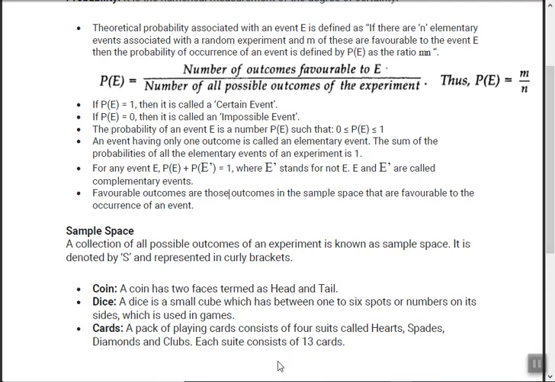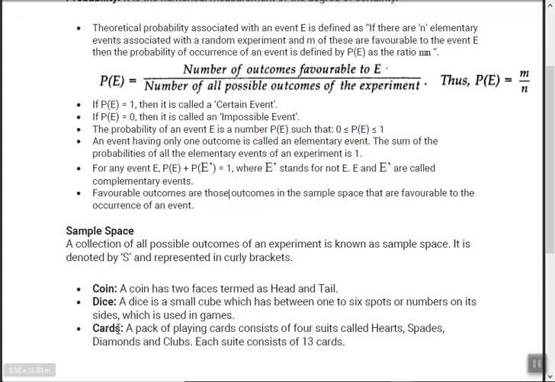Now for every one: for a coin, it has 2 faces, so the total number of outcomes is 2 only, either head or tail. Dice means which we play in Ludo. A dice is a small cube which has 1 to 6 spots, or numbers, on its sides, and it is used in games. One important thing about dice is that if you add the opposite sides, it's always 7.